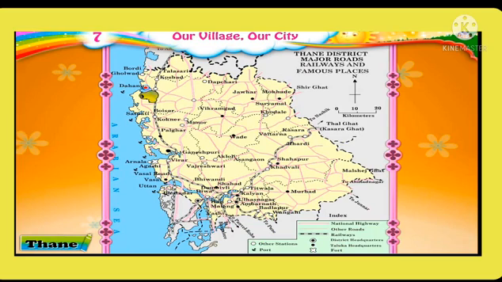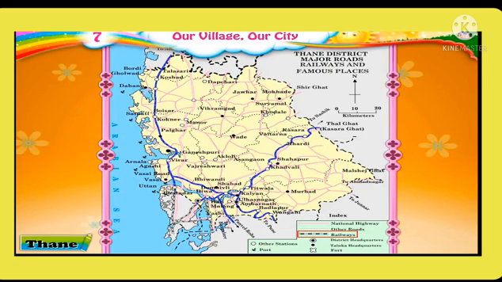This symbol is also shown in the title. With the help of the symbol in the map, a port is shown towards the west of Thane district. Many other ports are shown. Let us find out which are those.